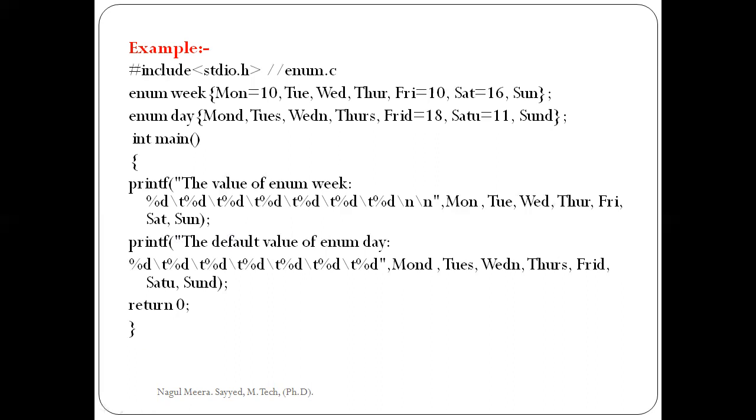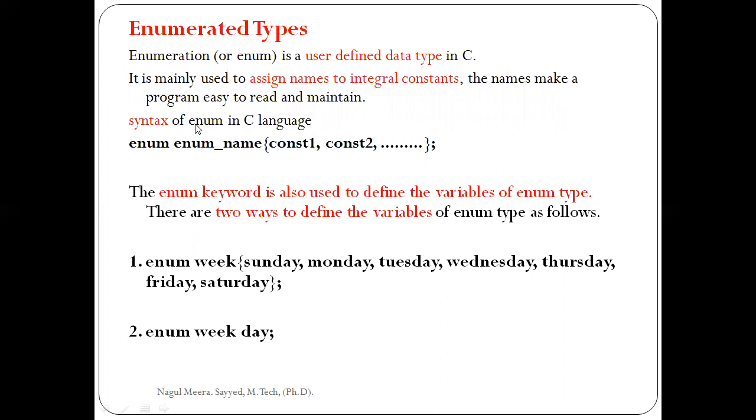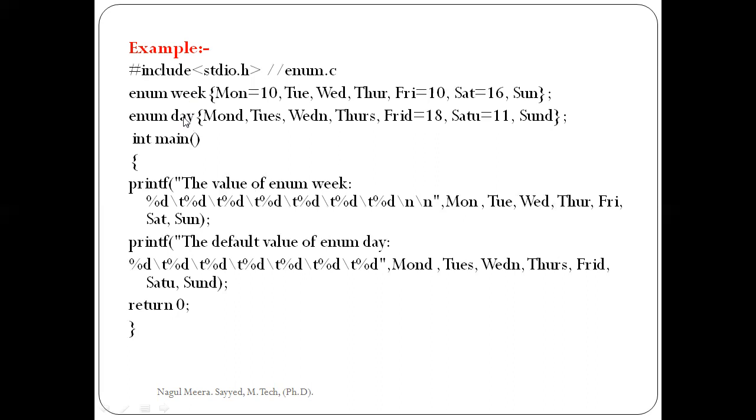So in this program, enums are defined after the header files and before the main. That is the most important point. In this example, there are two user defined data types. First one is week, next one is day. These two are created with the help of enum. So these two are defined before main, after the header files.